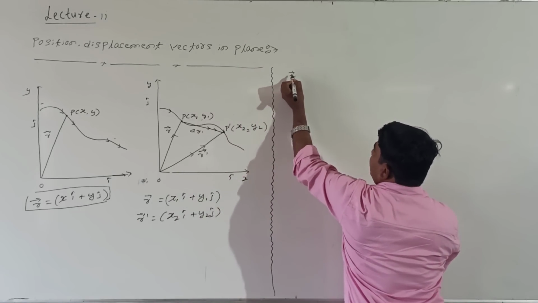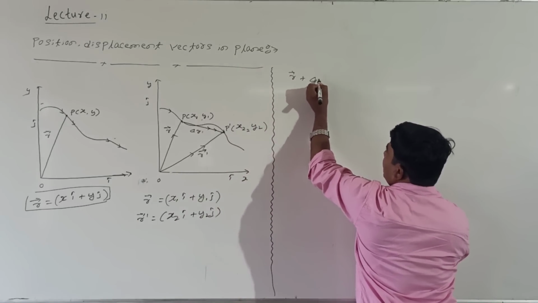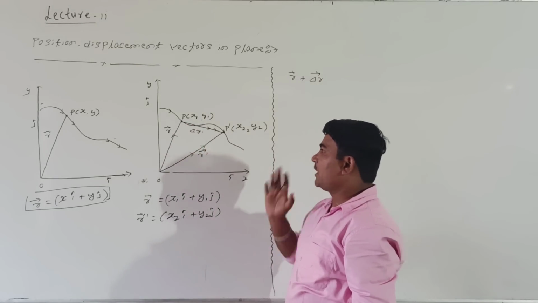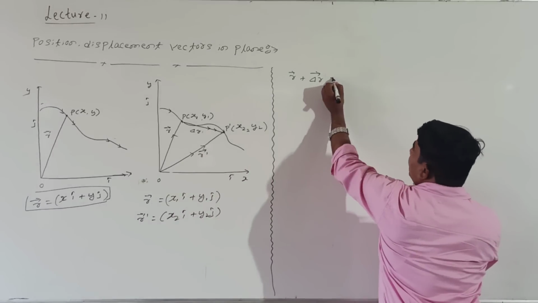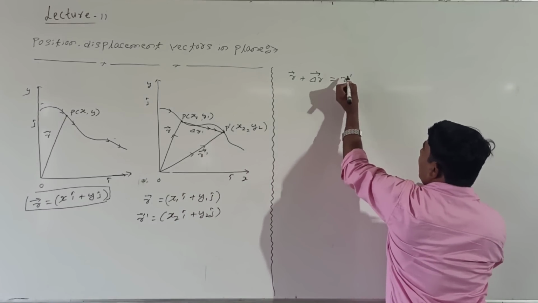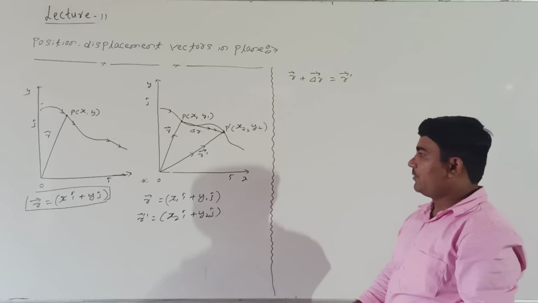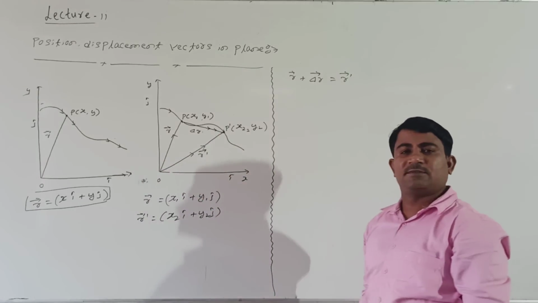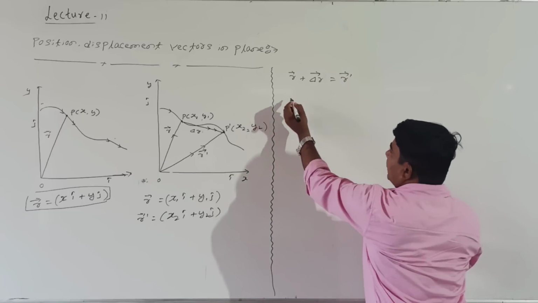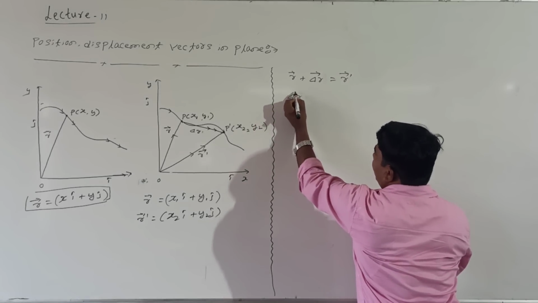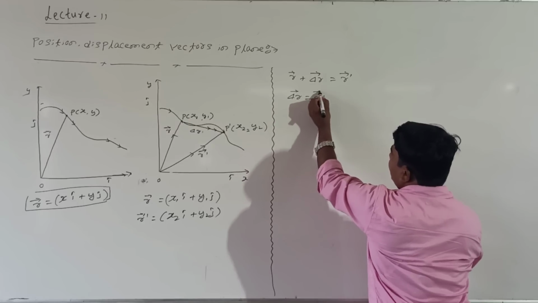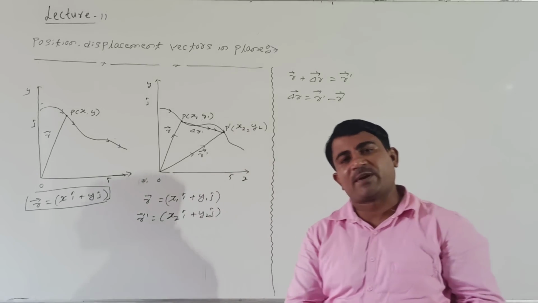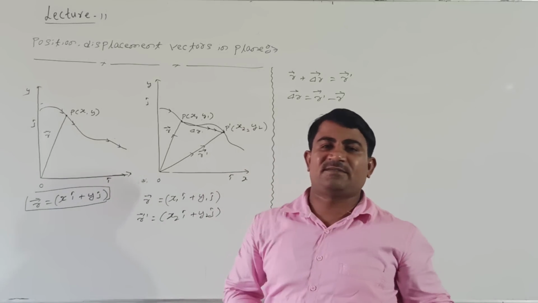Vector R plus del R vector, because R and del R are both in the same order, equals R dash vector, because this R dash is in the opposite order. Tail is connected to tail, head is connected to head here, right or wrong? Then from this, the displacement vector can be represented as R dash minus R, right?